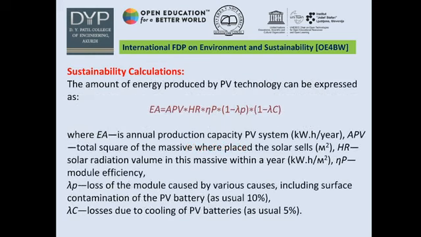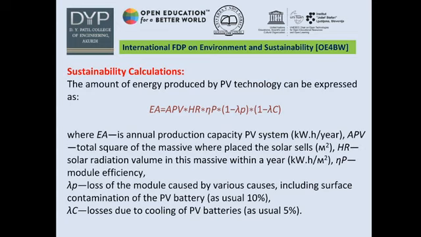This is the amount of energy produced by photovoltaic technology, and it is expressed as EA equals APV into HR into eta P into 1 minus lambda P into 1 minus lambda C, where EA is the annual production capacity of the photovoltaic system. It is measured in kilowatt hour per year. APV is the total square of the massive where solar cells are placed. It is measured in meter square.